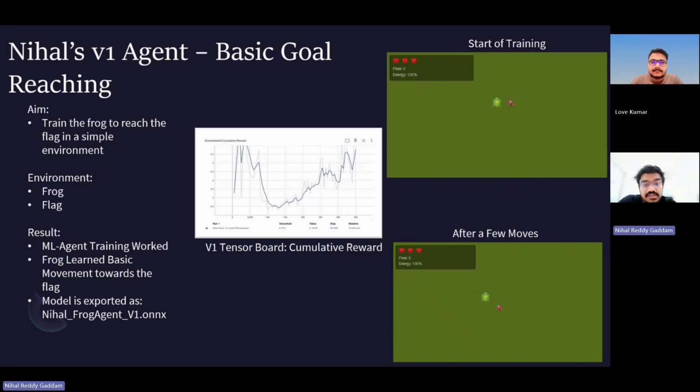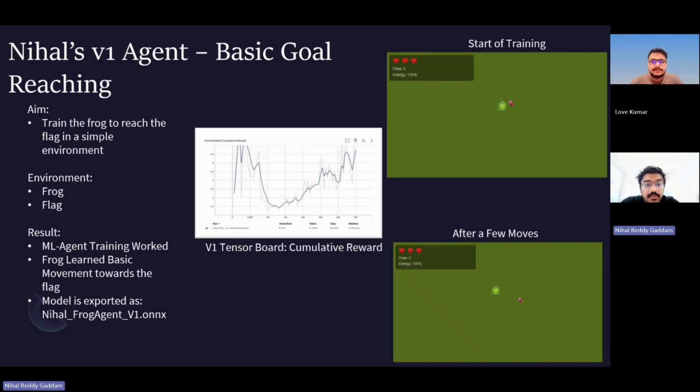My V1 model was the first training experiment. The aim was to train the frog to reach the flag in a simple environment. At this stage, the environment contained only the frog, the flag, and the walls. We kept the first model simple on purpose because before adding hazards, energy, and other mechanics, we needed to confirm that the ML agent setup was working correctly. This included checking that observations were being collected, actions were controlling the frog, rewards were being applied, and the model could be exported after training.